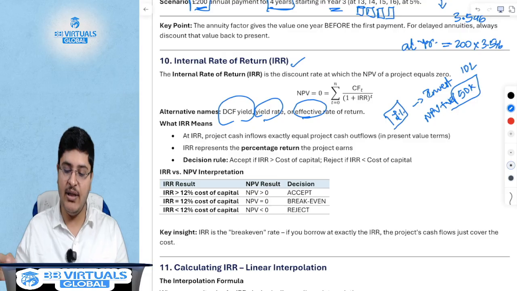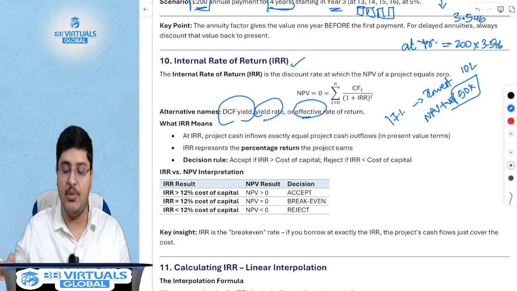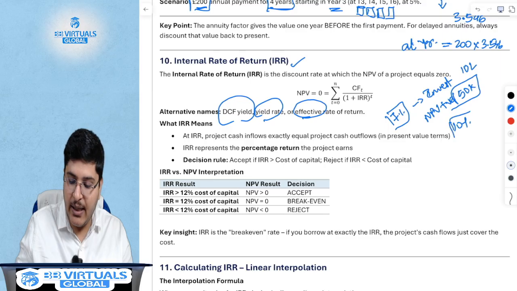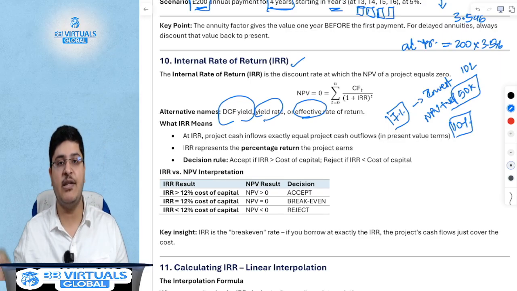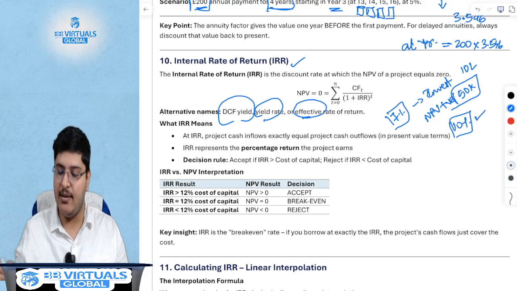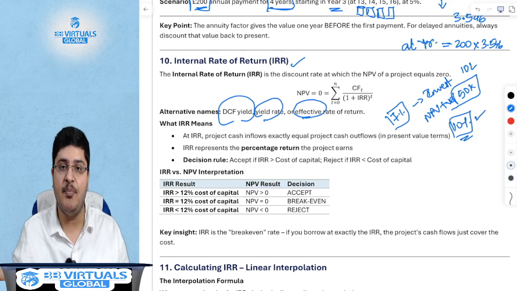So if your cost of capital is 7% in my example, but you've hypothetically earned 10%, so you borrowed from the bank and invested in the stock market where you've earned a higher number, and that higher number is 10%, then this 10% is nothing but your internal rate of return.